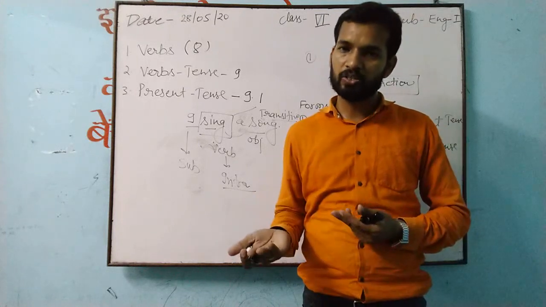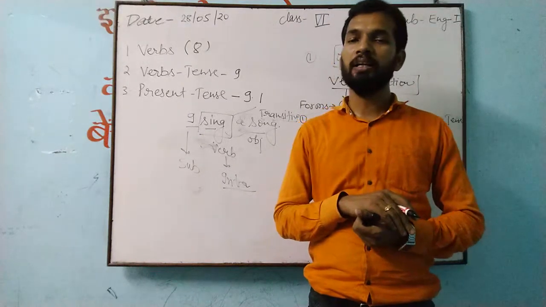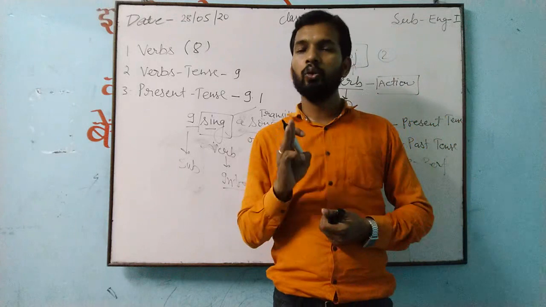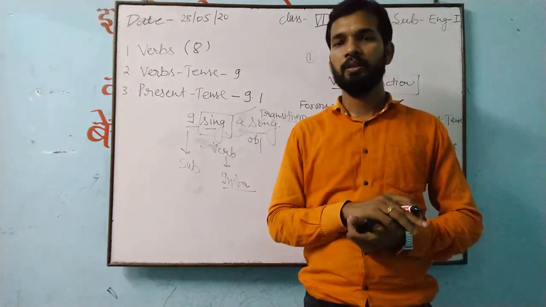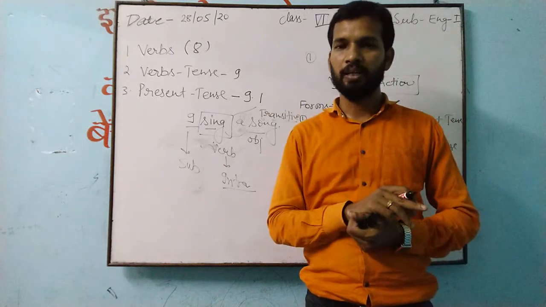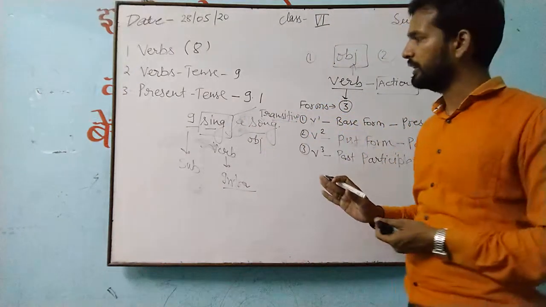If two objects are there, that is also transitive. And if in any sentence you are getting two objects, that verb will be ditransitive verb. Any confusion? No confusion?